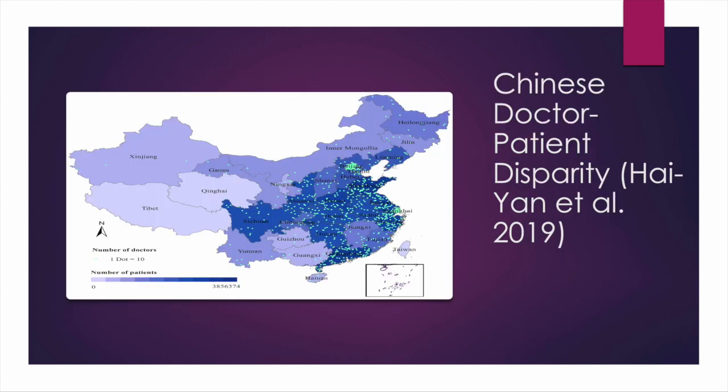Another way to think about these health disparities is at the national level. So if we think about the context of China, we look at doctor-patient disparity. You can see there's a great disparity between the eastern part of the country and the southern part of the country, coastal areas, and the inland areas and border areas in the north and western part of the country. A lot of the doctors in the country are concentrated right on that eastern area, and places like Tibet, Xinjiang, Inner Mongolia have much lower doctor-patient ratios. This is a form of health disparity.